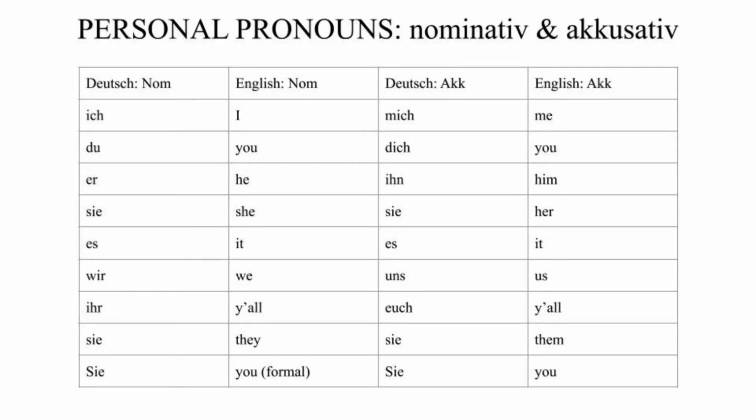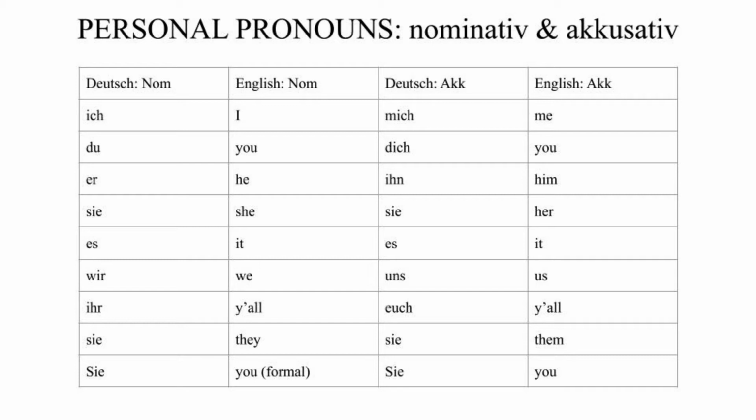So here we see a chart that is a list of all the personal pronouns in both the nominative and the accusative case. The personal pronouns in the nominative are the subject of the sentence. You've seen these all over the place in everything you've read and studied so far in German. Ich, du, er, sie, es, wir, ihr, sie, sie. Ich, du, er, sie, es are our singular personal pronouns, and wir, ihr, sie, sie are our plural personal pronouns. The formal Sie can be either singular or plural.